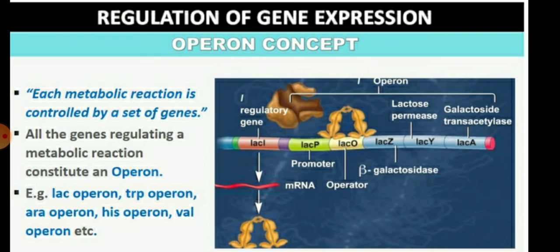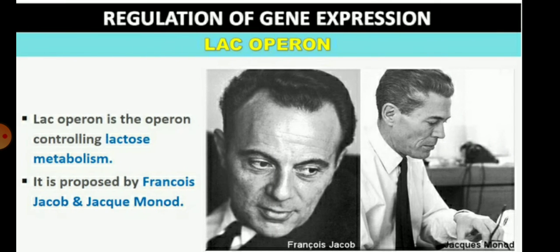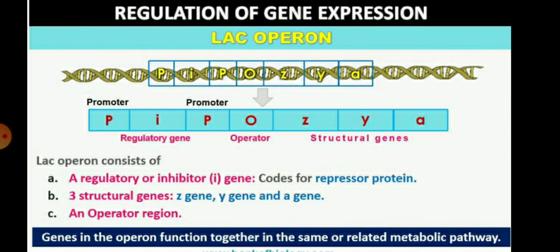Now we are going to discuss only the LAC operon. The LAC operon controls lactose metabolism, and it was proposed by Francois Jacob and Jacques Monod.